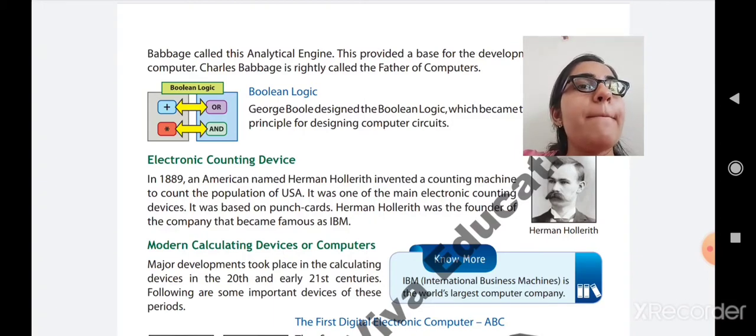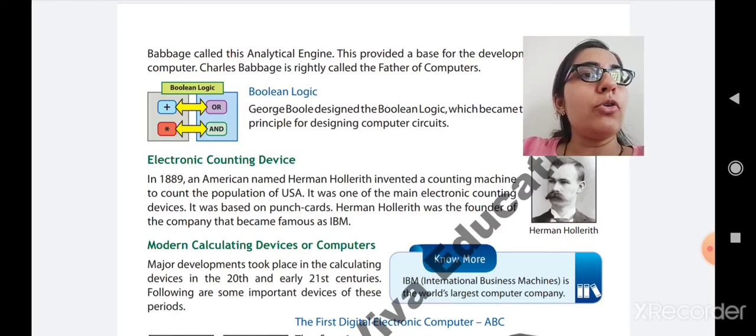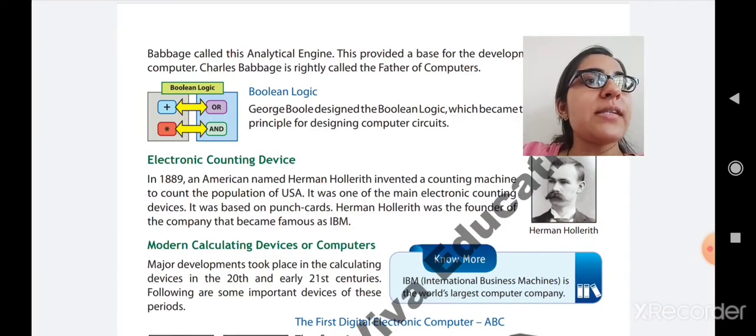It was one of the main electronic counting devices. It was based on punch cards. In earlier times, punch cards were used. It means the people had to insert their thumbprints on those punch cards. It means how many punch cards or how many fingerprints were available, that was the population of USA. Like that it works. So Herman Hollerith invented a counting machine to count the population of USA. Herman Hollerith was the founder of the company that became famous as IBM.